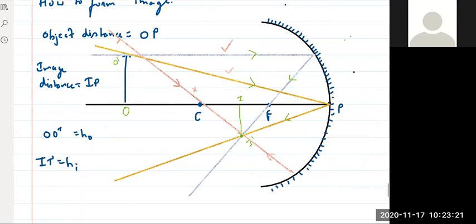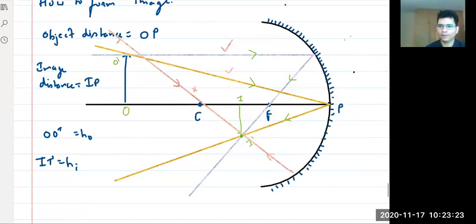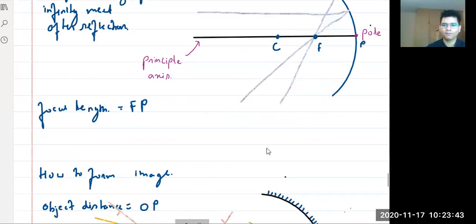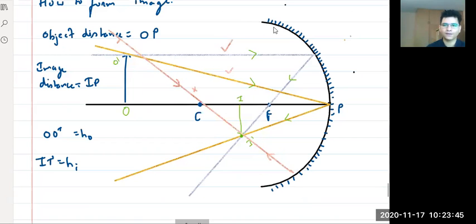Tell me guys, this principal axis is divided into how many parts? 3 parts. Very good. Because when you talk about points, the first point is the center of curvature, then focus. So one part is behind the center of curvature, from infinity till the center of curvature. And I hope all of you remember what the center of curvature is. The center of curvature is the center of this big sphere, the big circle, whose part this mirror is. We have discussed everything. Then focus.